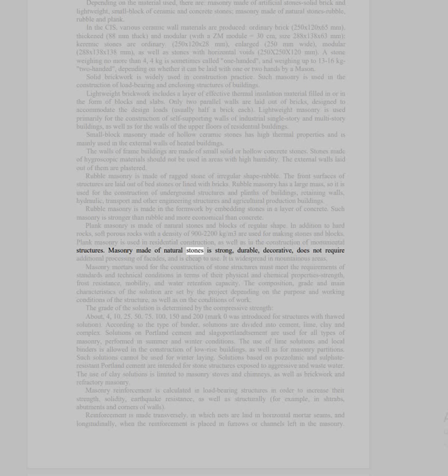Masonry made of natural stones is strong, durable, decorative, does not require additional processing of facades, and is cheap to use. It is widespread in mountainous areas. Masonry mortars used for the construction of stone structures must meet the requirements of standards and technical conditions in terms of their physical and chemical properties: strength, frost resistance, mobility, and water retention capacity.